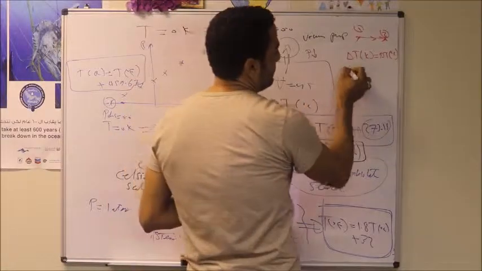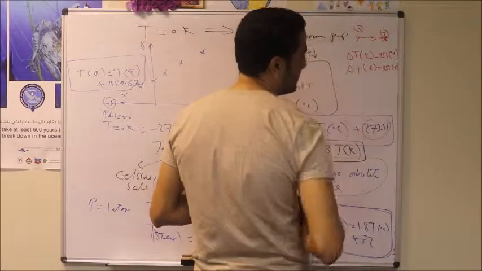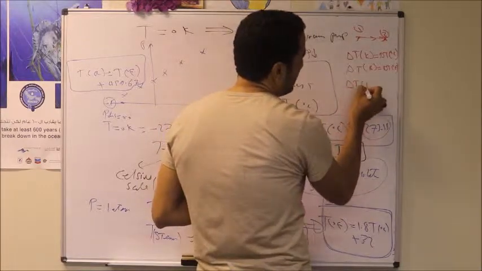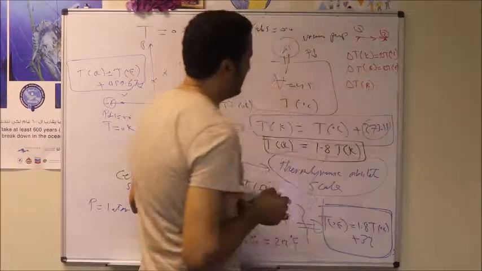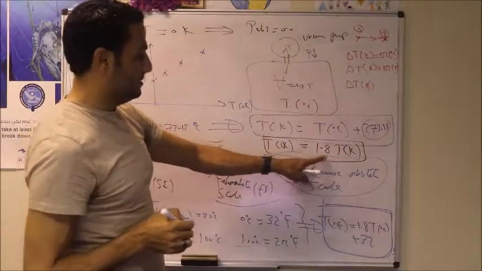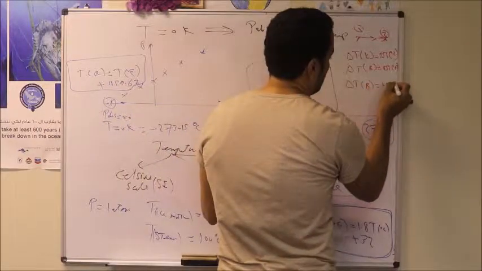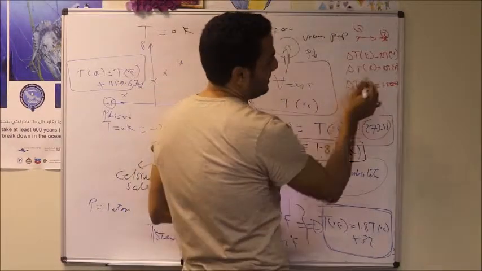And also we do have delta T in Rankine is the same as delta T in degree Fahrenheit, and we do have delta T in Rankine, from the Rankine and Kelvin relation, equal to 1.8 delta T in Kelvin.